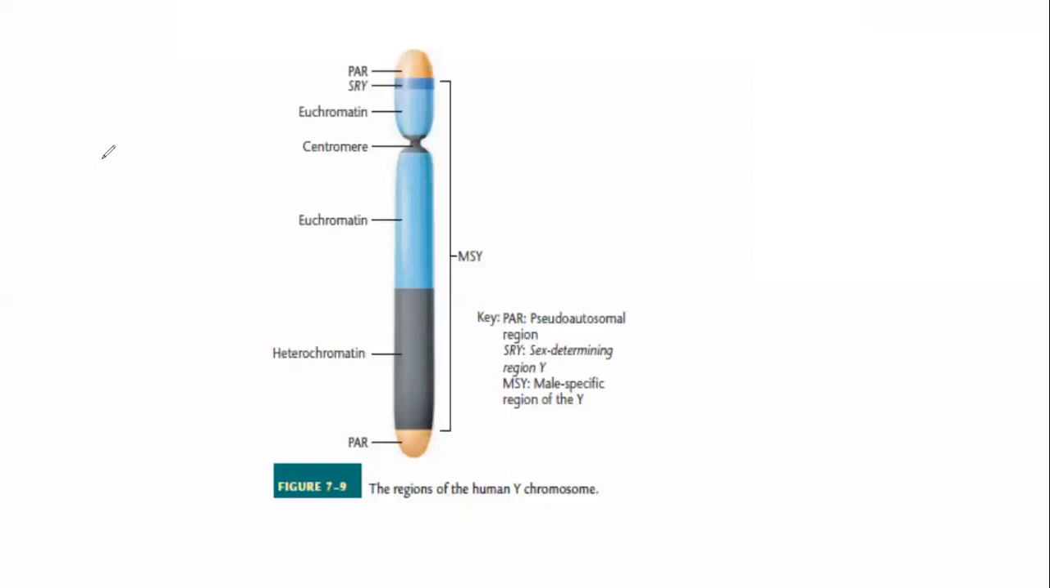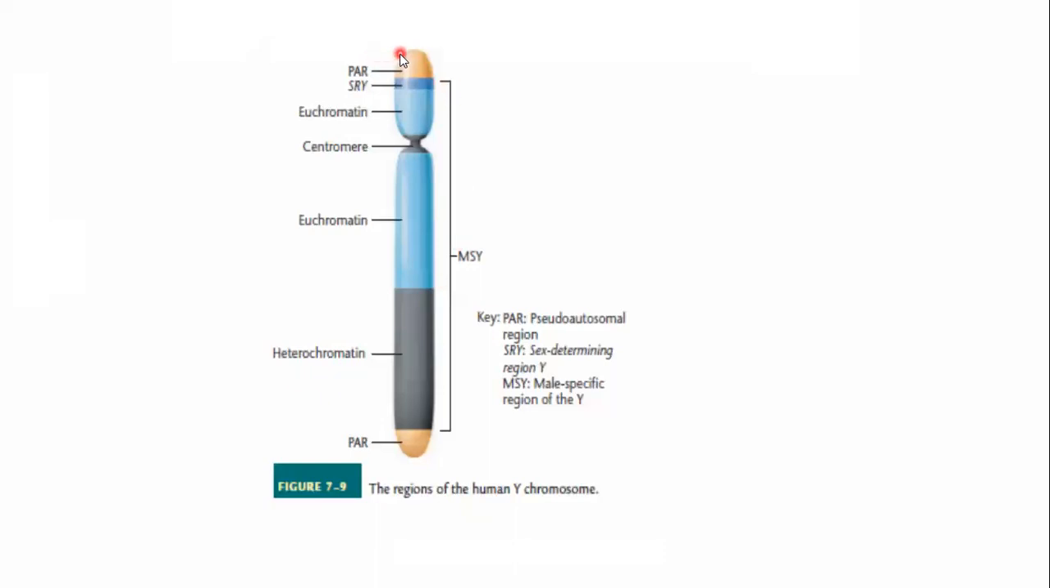Structure of the Y chromosome. So here is a diagram representing the structure of the human Y chromosome. And you can see here that the Y chromosome is divided into euchromatin and heterochromatin. These are the two major regions of the chromosome. So euchromatin is the active portion of the chromosome, while heterochromatin is the inactive region, or you can say that heterochromatin is the condensed region of the chromosome, and mostly that is inactive.